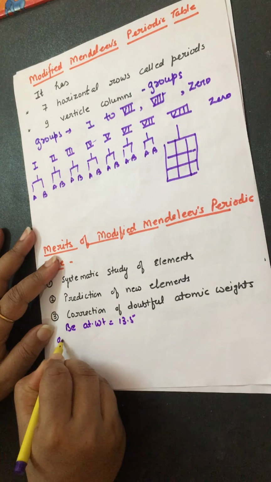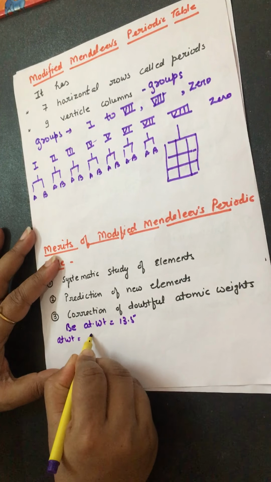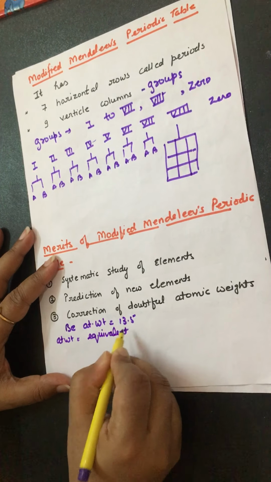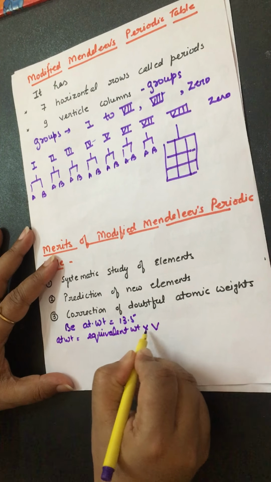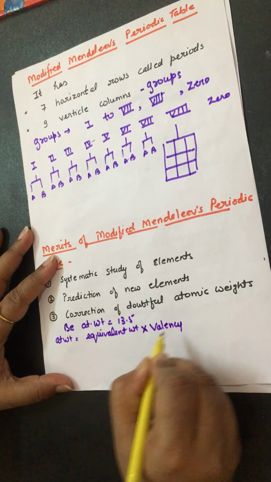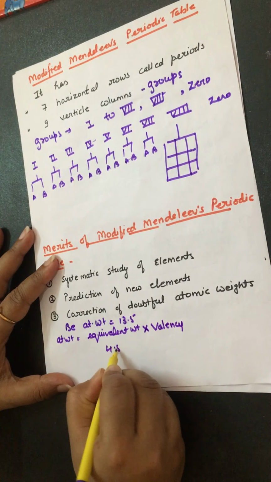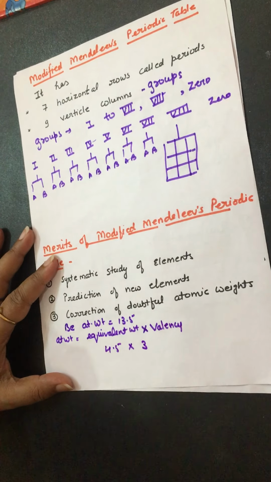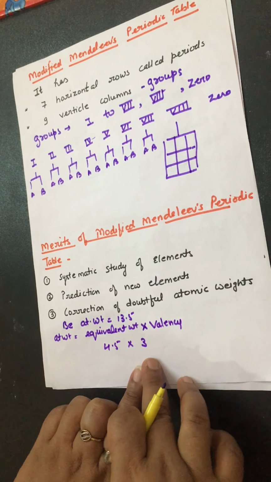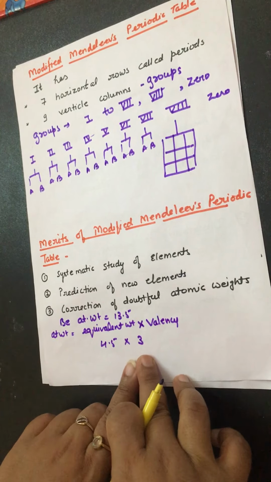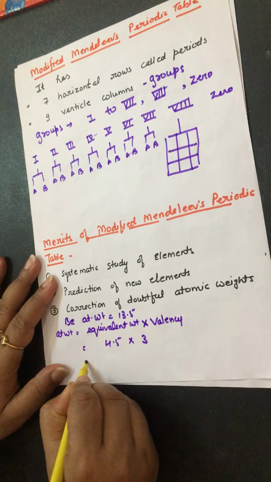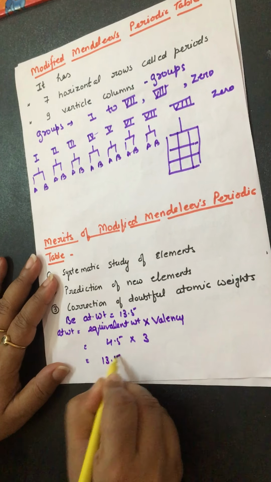Actually, the formula for atomic weight is equivalent weight into valency, and for this the equivalent weight is 4.5 and the valency was measured as 3. It was a wrong assumption. It was wrongly measured. With valency 3, its atomic weight became 13.5.